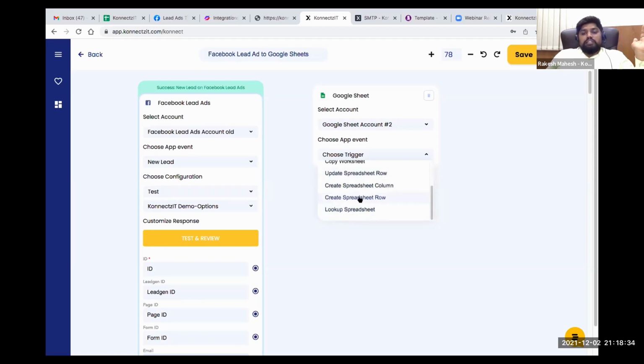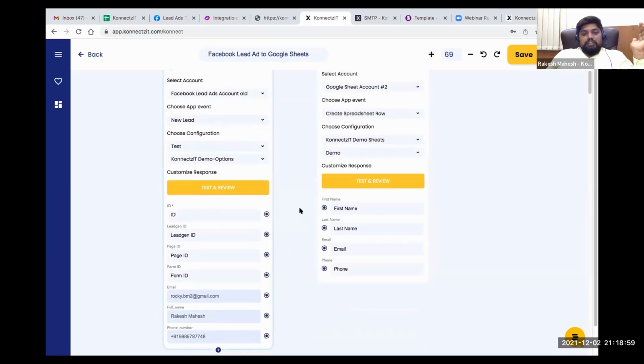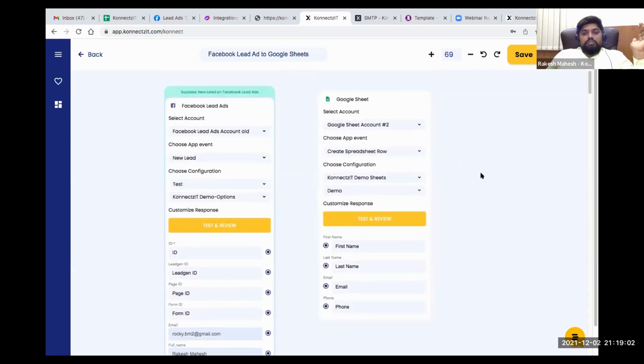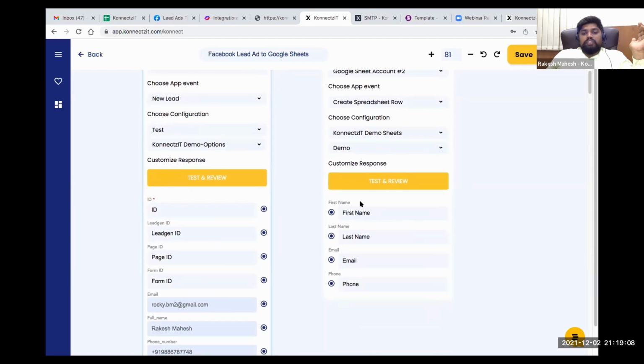So now I just create a new row whenever there is a new lead inside Facebook. Choose the spreadsheet where you want to create a record. So I'm just going to choose my sheets. Now it will show you the column names inside your Google Sheet, so you can see the first name, the last name, email, and the phone number. I will show you my demo sheet over here.